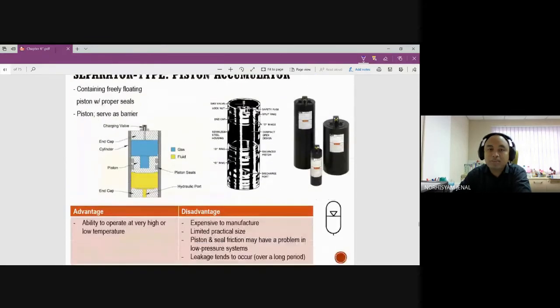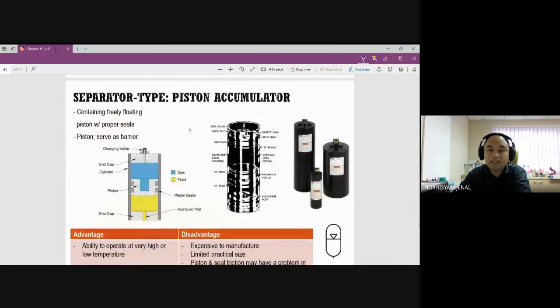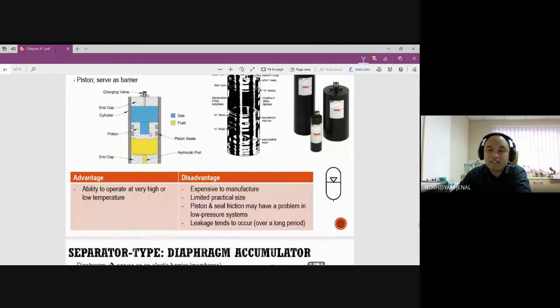Next is the separator type, the piston accumulator, which contains a free-floating piston. So what happens here? You have the gas and you have the piston separator. Here we have a piston that separates the liquid and the gas. That's why we have this separation. It has the ability to operate at high or low temperature, but it is expensive to manufacture, has a limited practical size, piston and seal friction may cause a problem in low pressure systems, and leakage tends to occur over a long period.